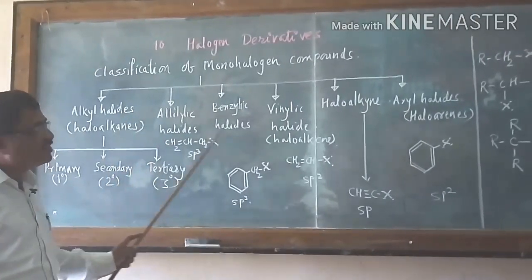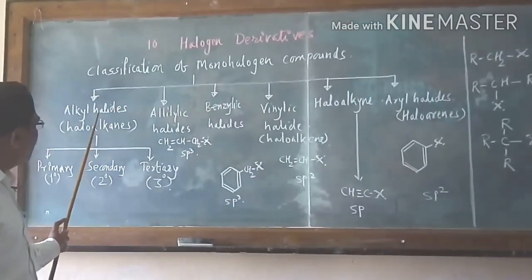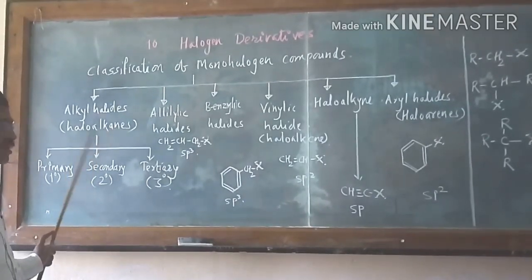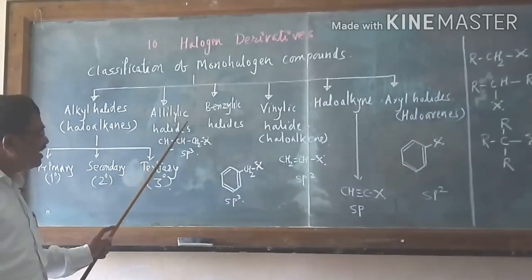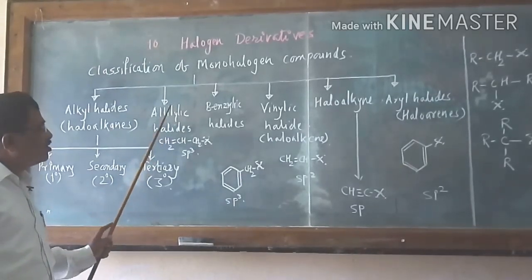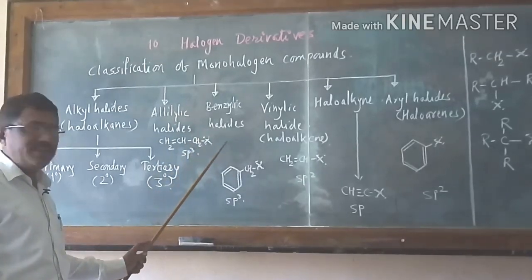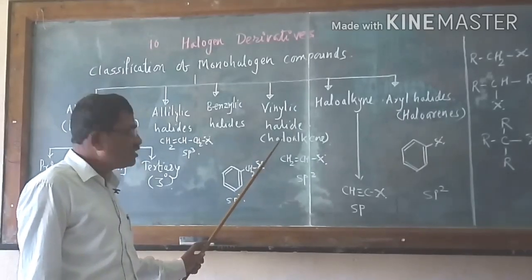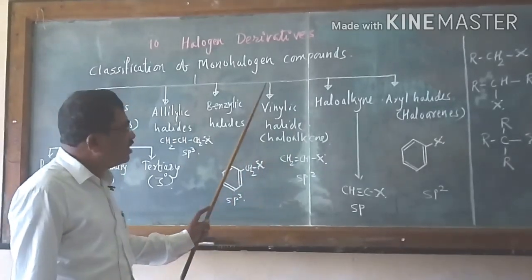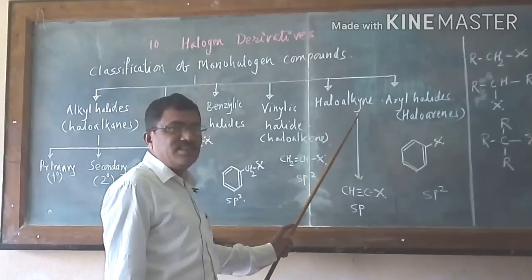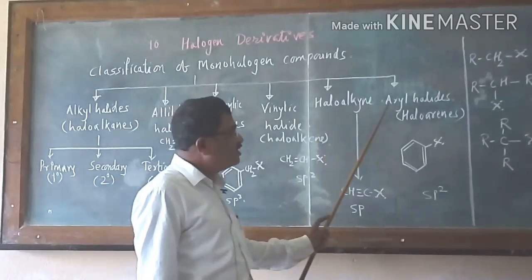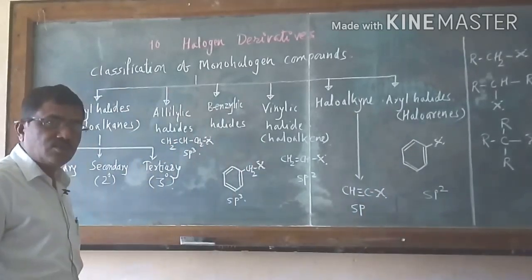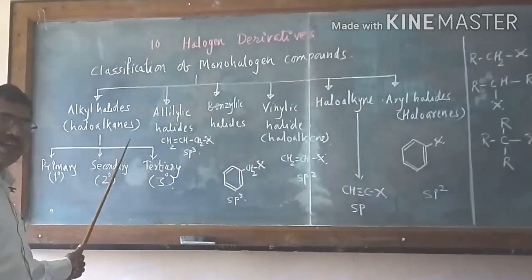They are classified in 6 types. First one is the alkyl halides. These are also called as haloalkanes. Second one is the allylic halide. Third one is the benzylic halides. Fourth one is the vinylic halide. They are also called as haloalkenes. Next one is the haloalkyne. And last one is the aryl halides, that are the haloarenes. In the first case, we are going to deal with the haloalkanes.